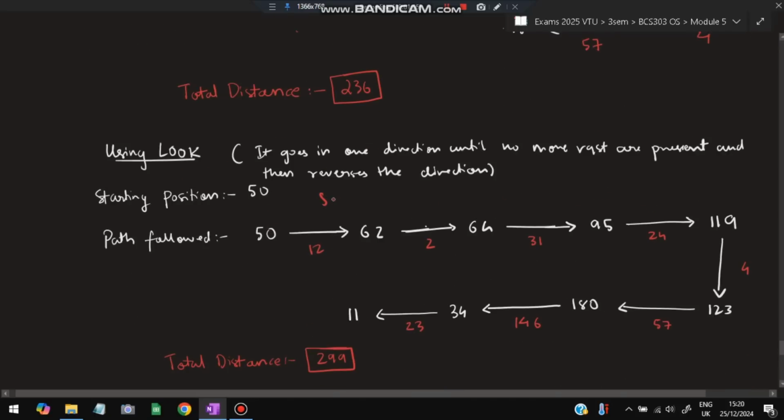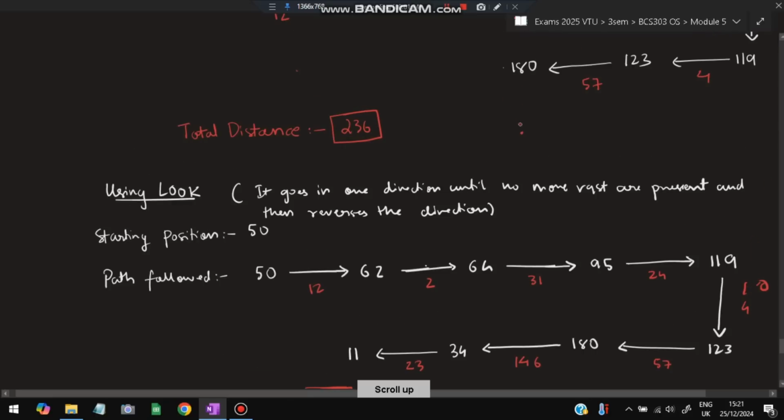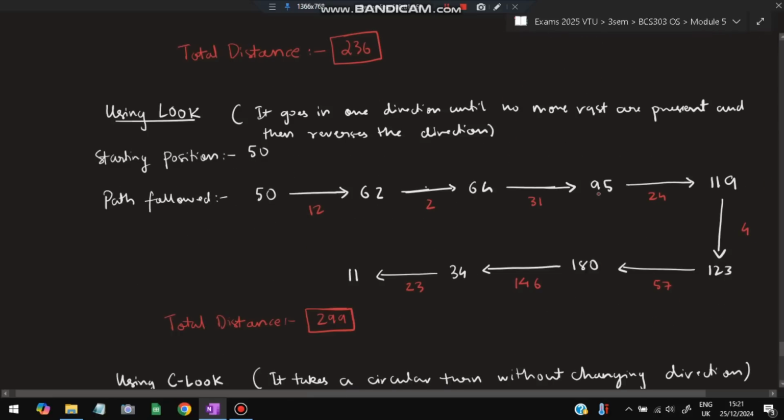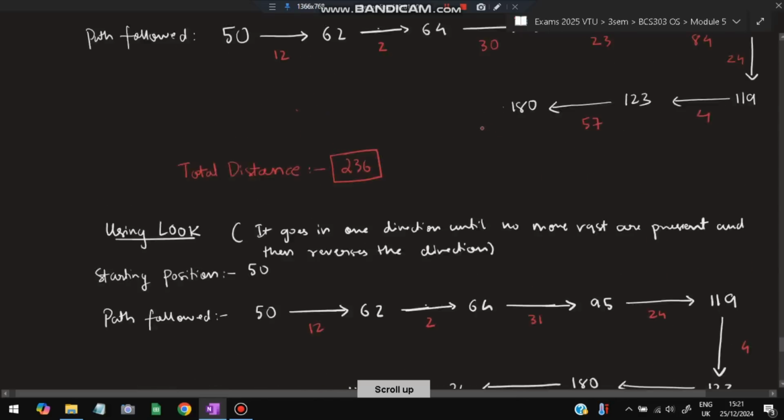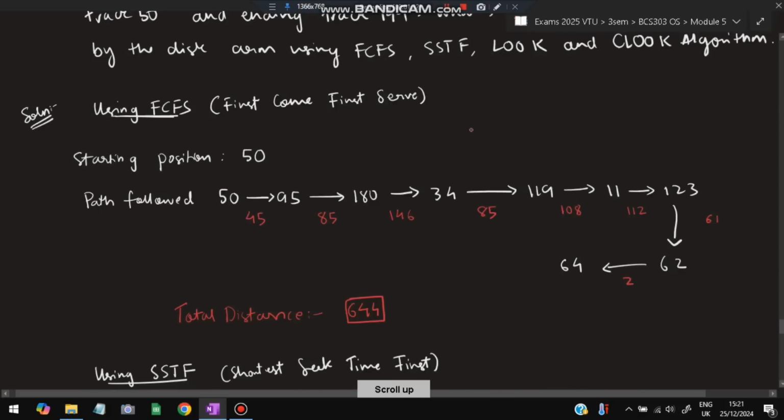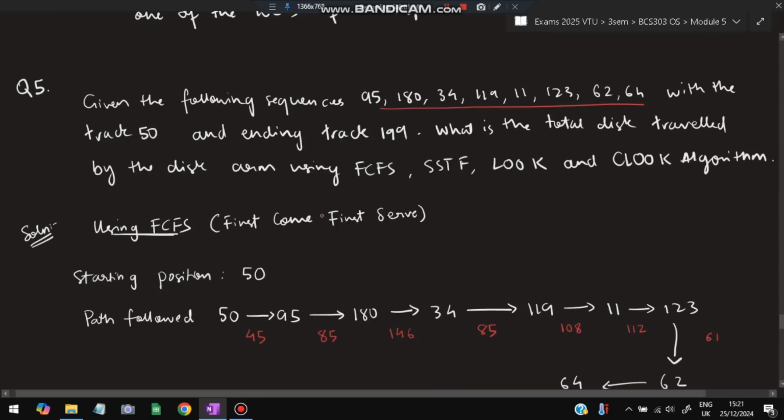If I move in the right direction from 50, I'll reach 62 first, then 64, then 95, then 119, then 123, and then 180. If I keep on moving in the right direction, I'll reach 180. After 180, there is no more number greater than 180. From 180 to 199, is there any number given in the question? See, there is no number given after 180.